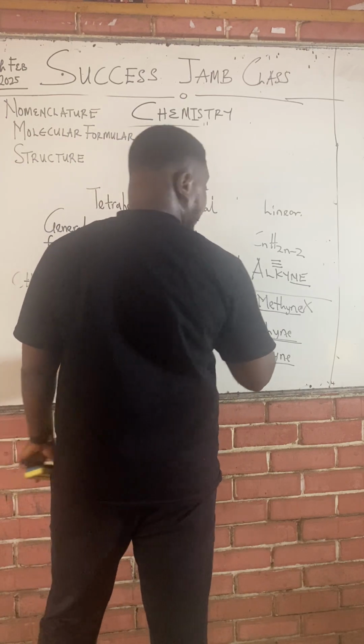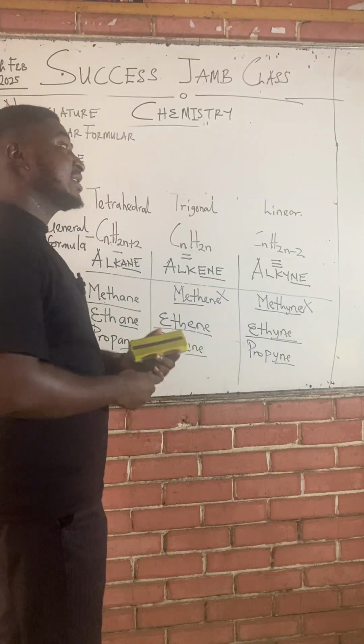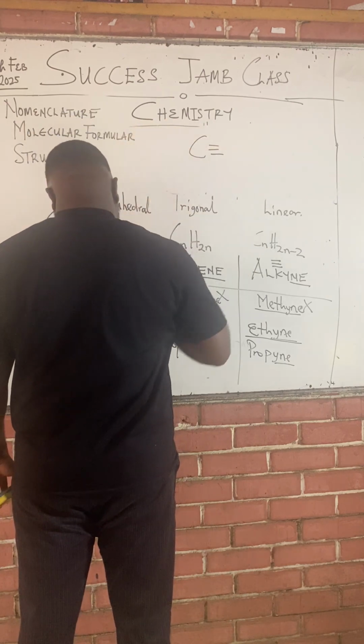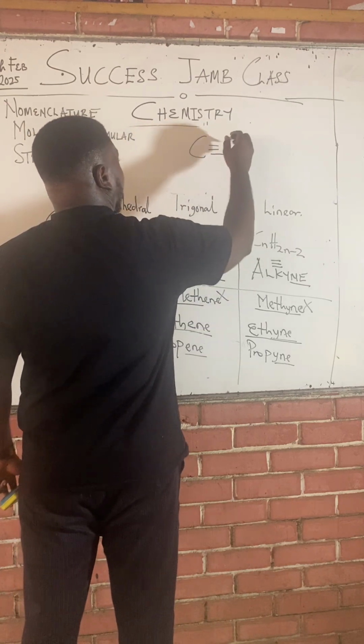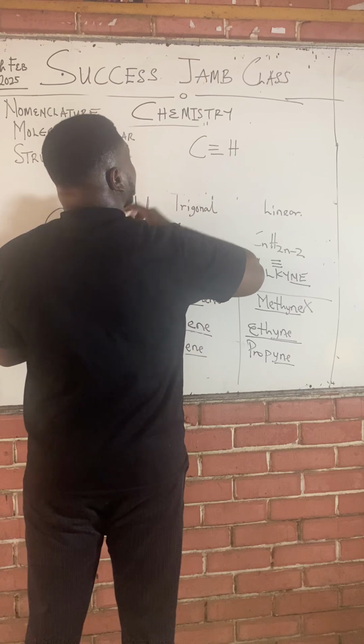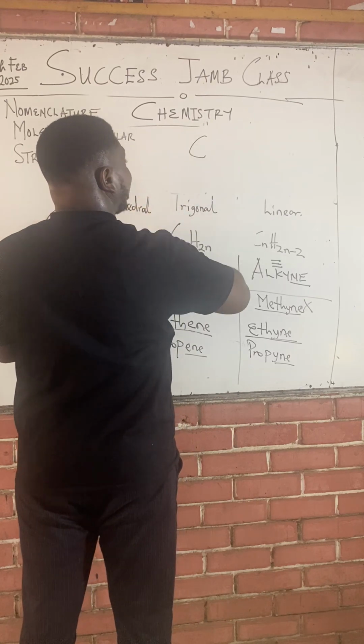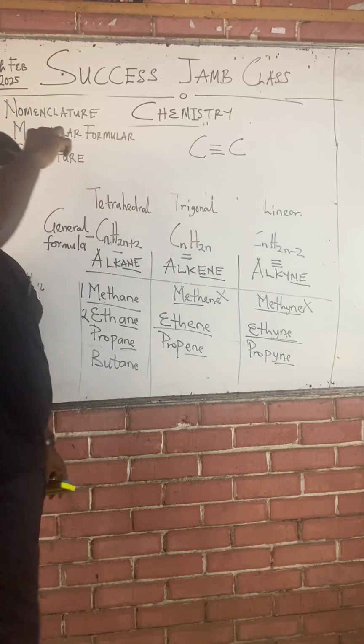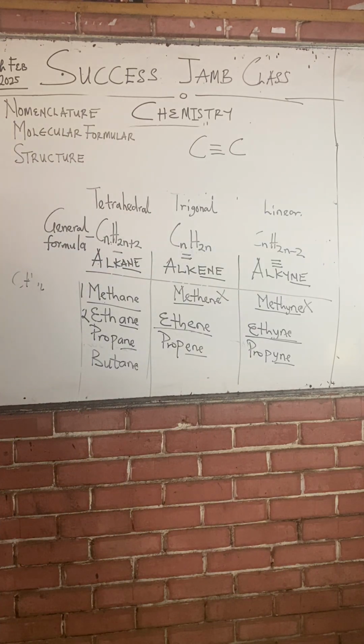So as I said earlier, there's no methyne for alkyne. It starts with two carbons because carbon cannot have a triple bond with hydrogen. It's not possible, so it can only have a triple bond with itself. There must be at least two carbons for a triple bond to exist.